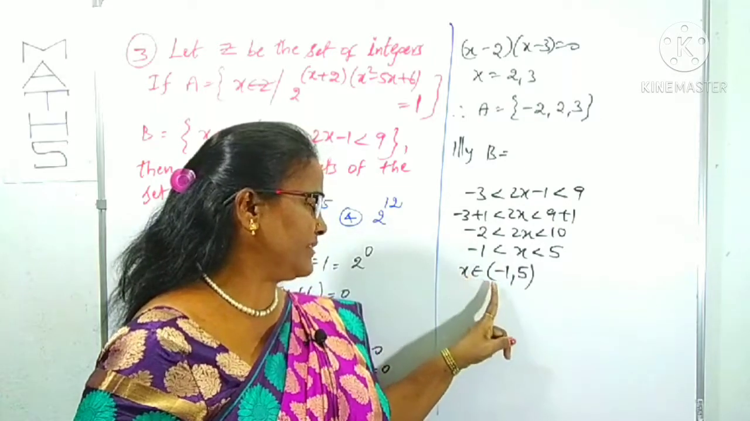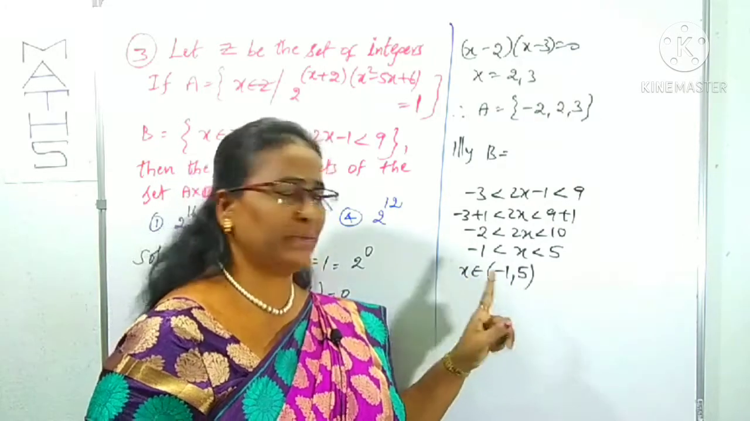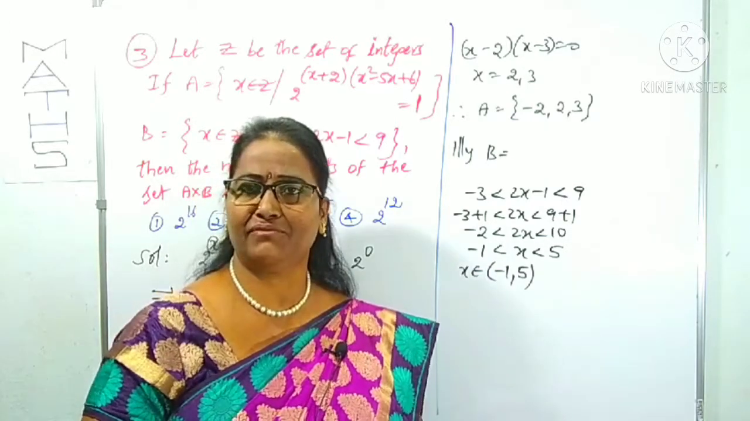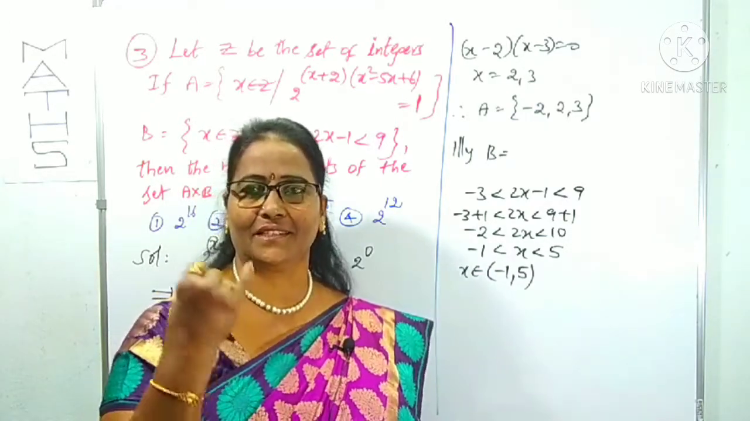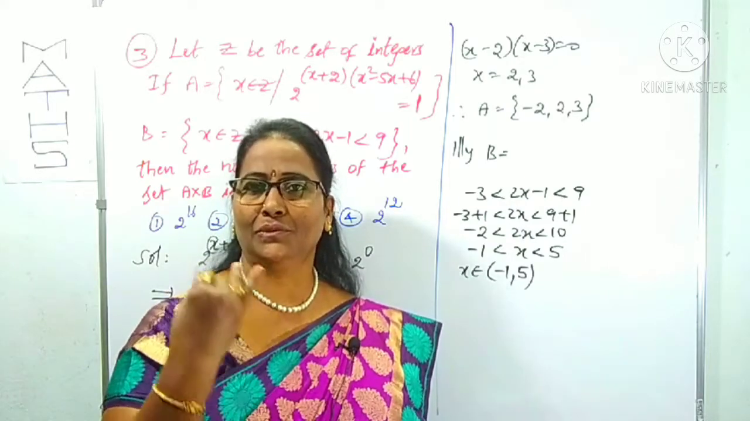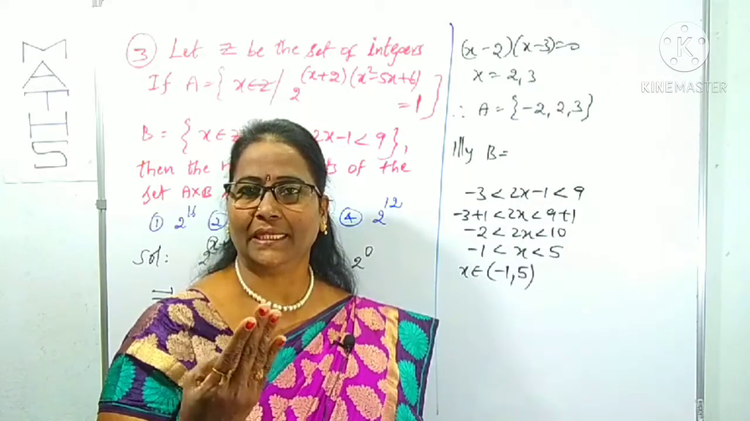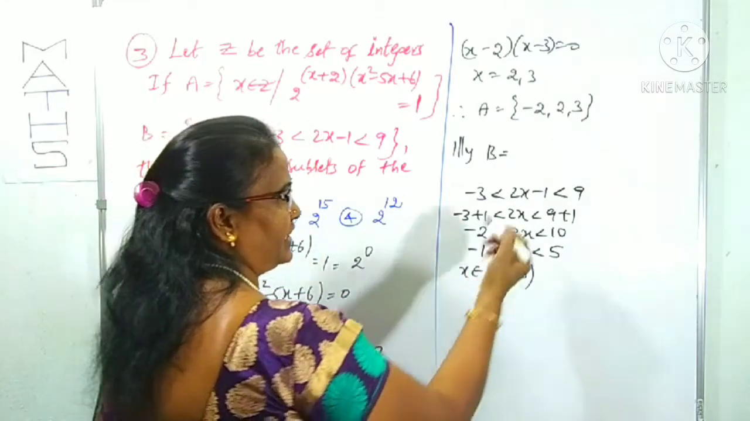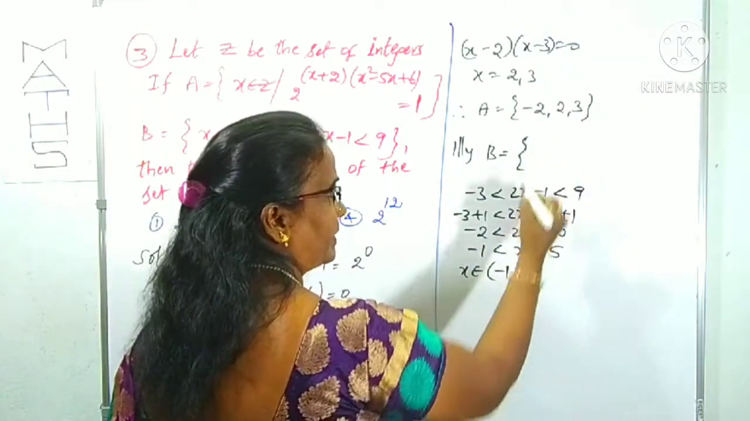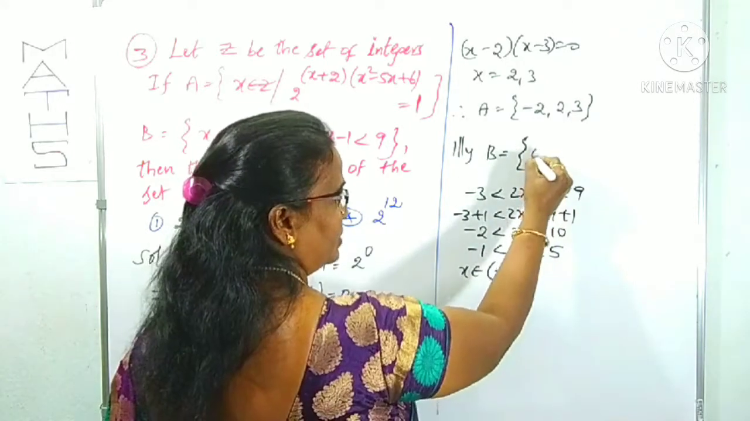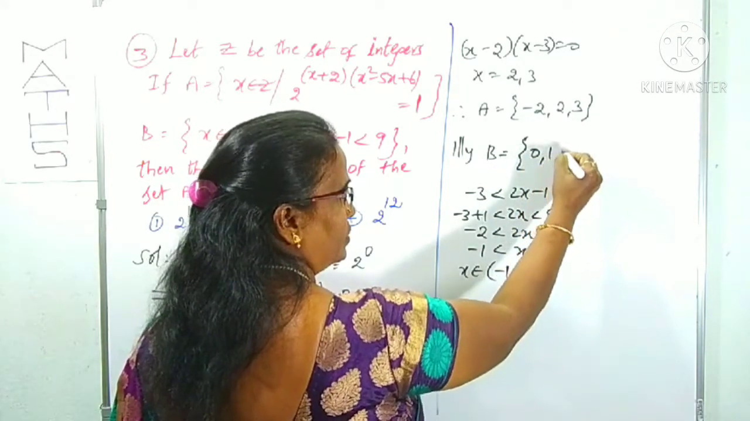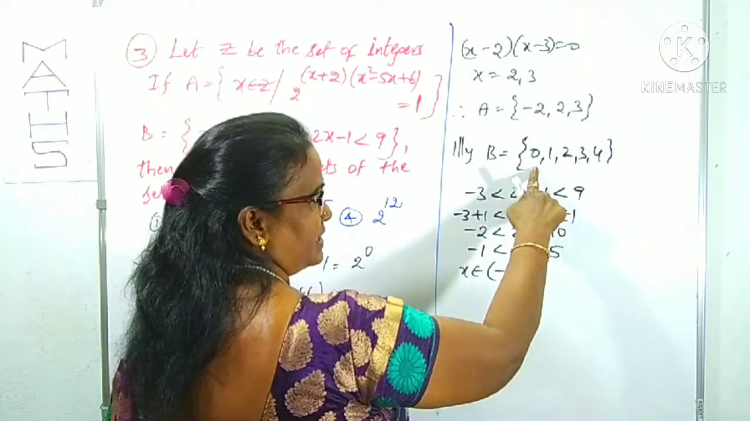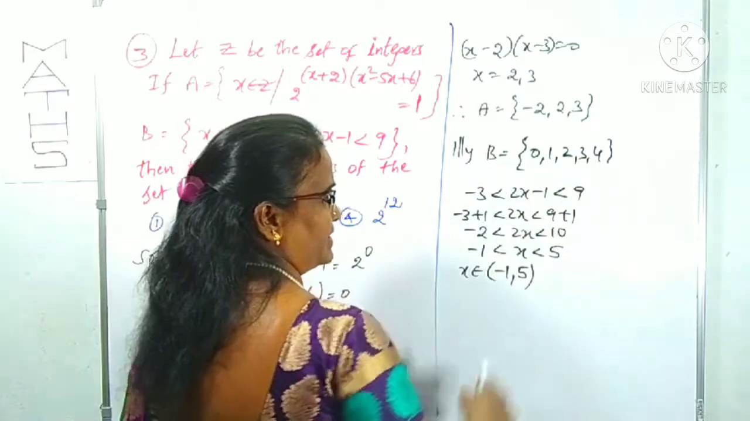Now what are the integers between minus 1 and plus 5? Therefore, set B here: minus 1 is excluded. Next 0 is an integer, then 1, 2, 3, 4. Okay, here how many elements are there? 1, 2, 3, 4, 5 elements are there.